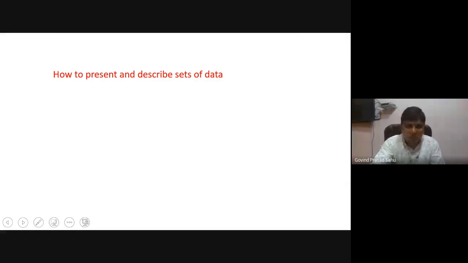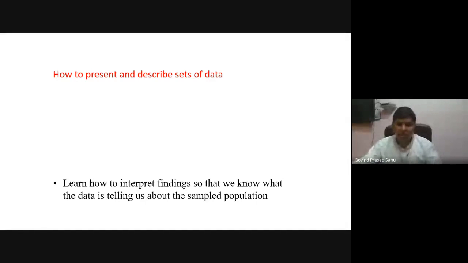So the next thing is that once we have properly defined the research objective and collected the data, before actually analyzing the data we should have a glimpse of the nature or quantity of the data in the form of representations. This representation of data can be tabular, or in terms of class intervals, or in terms of what we call graphical representations.